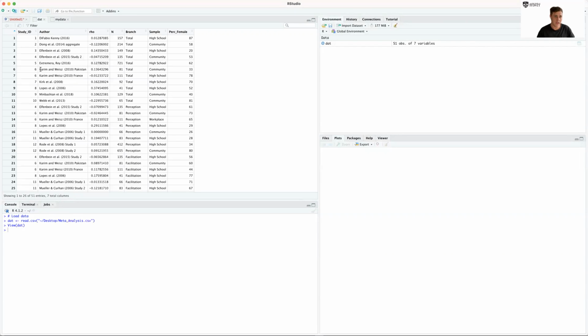So for instance, if we look at this Karim and Wheats paper, there's one effect size related to the Pakistan sample and one related to the France sample. And you can see they have the same study ID because they're both from the same paper. Okay, so study ID, author name. The next thing we have is rho.